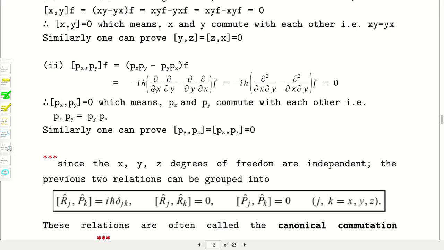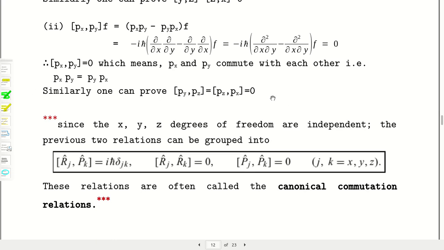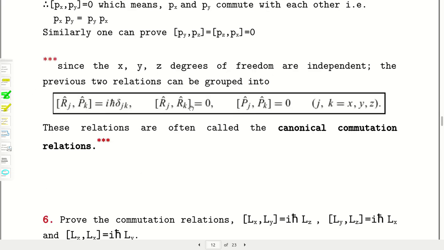Similarly [px, py], here there is no confusion, these are operators, and put the values of px and py in operator form. Minus h cut has been taken common out of the bracket, and now it is del 2 by del x del y, and it is del 2 by del y del x, and they are commutating, we know, so this will be cancelled and the result will be 0. So the rest of them can be proved.